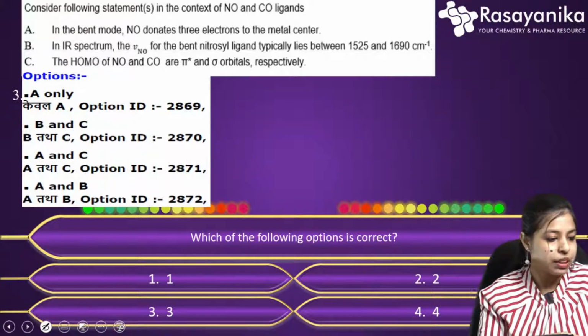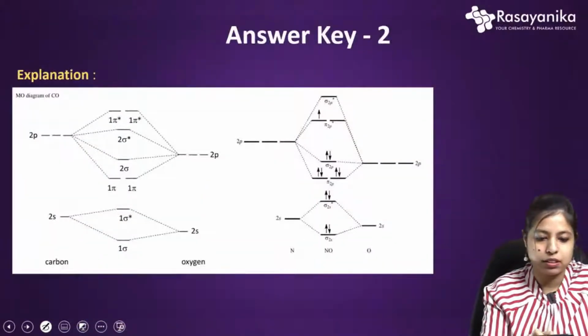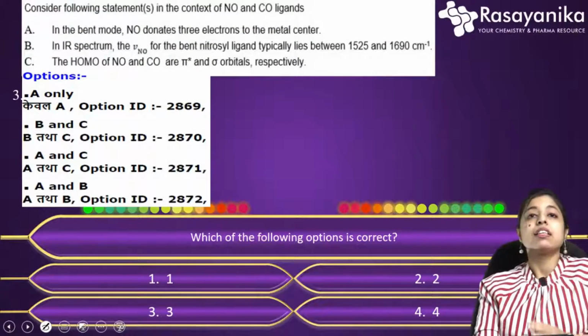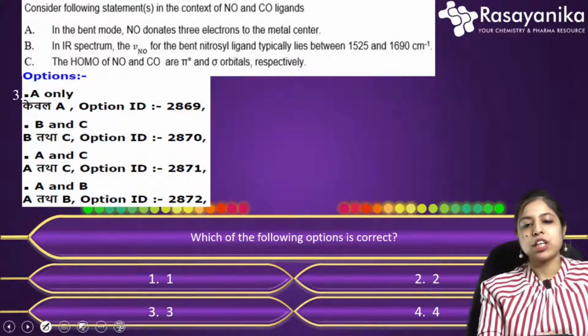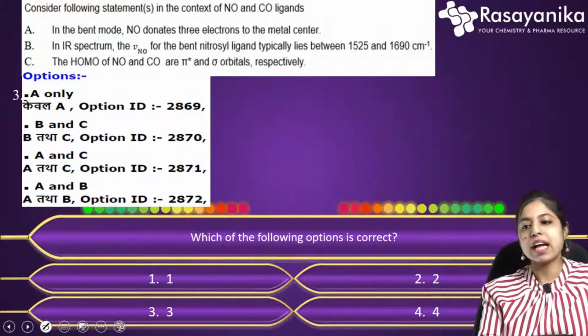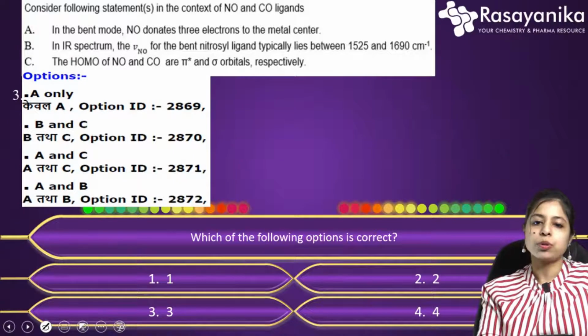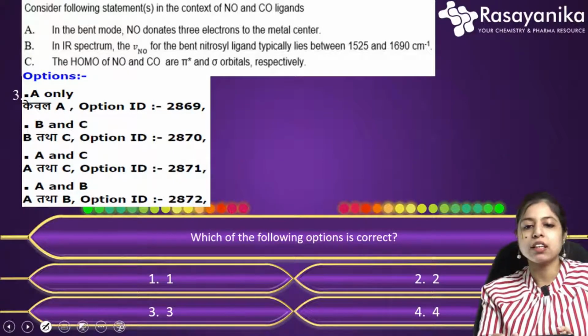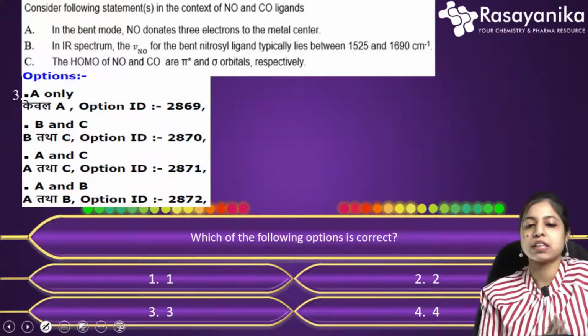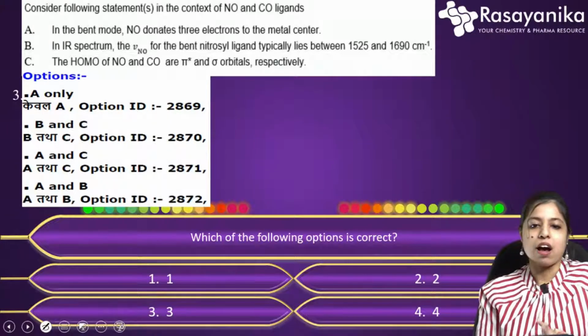Okay, so next question is, yeah, this question. Okay, so this is another inorganic question. And the question was, considering the following statements in the context of NO and CO ligands. So the statements are, A, in the bent mode, NO donates 3 electrons to the metal center.